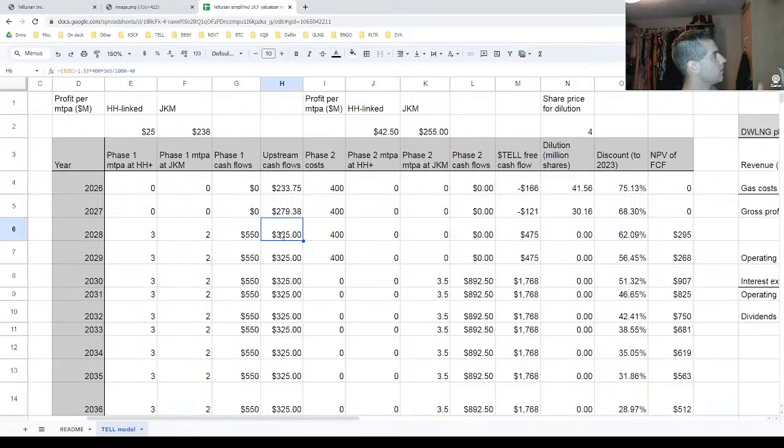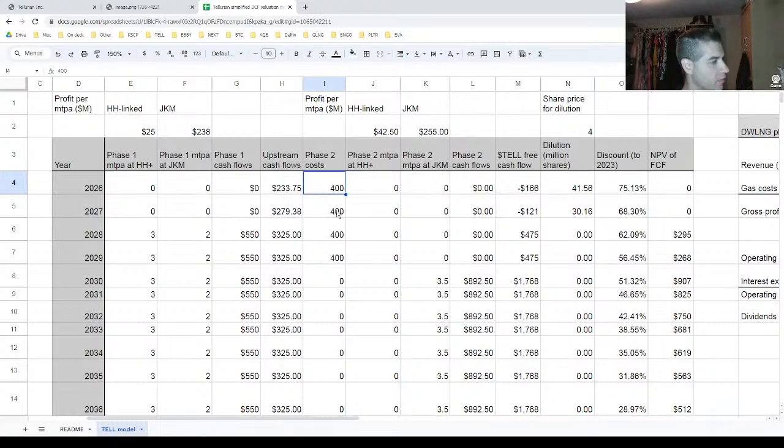I can't remember which video it was, we were talking about looking at a financing facility to be able to ramp up the upstream production, and so that's my rough guess at how much debt service they're going to have at that point. One other thing I should mention is this model doesn't actually account for eventually paying off the debt. I just assume this is how much their interest is going to be on the debt, and they keep kicking the can down the road for this model. If you wanted to take that into account, that would be something else you'd have to really think about.